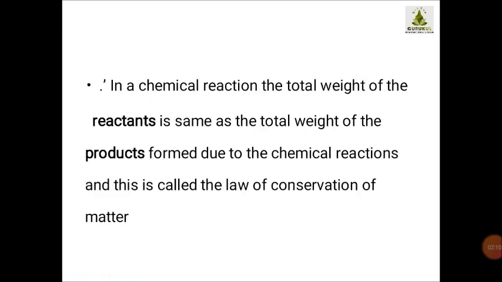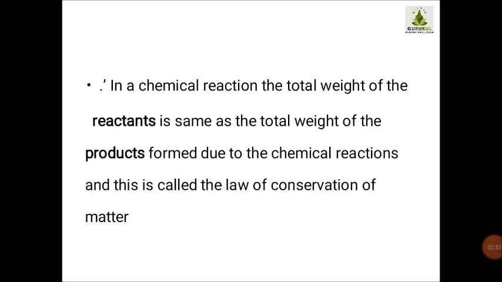Hence we can infer that in a chemical reaction, the total weight of the reactants is the same as the total weight of the products formed due to the chemical reaction, and this law is called the law of conservation of matter. So students, I hope you have understood from the previous activity and this explanation that the weight of the reactants as well as the weight of the products remains the same in the chemical reaction.